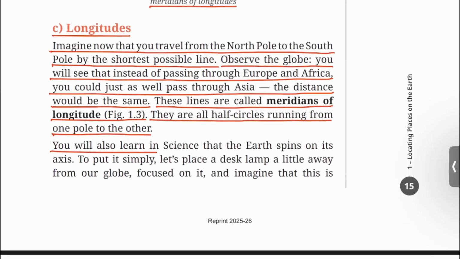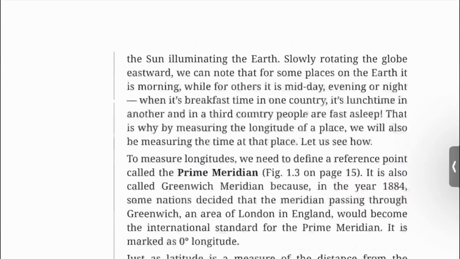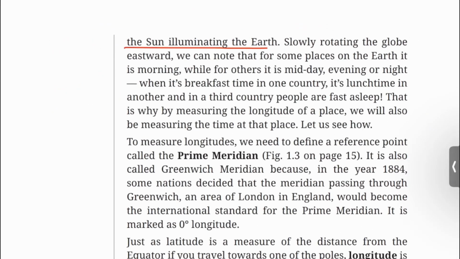You will also learn in science that the earth spins on its axis. To put it simply, let's place a desk lamp a little away from our globe, focused on it, and imagine that this is the sun illuminating the earth. Slowly rotating the globe eastward, we can note that for some places on the earth it is morning, while for others it is midday, evening or night.